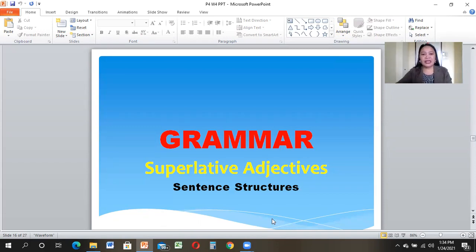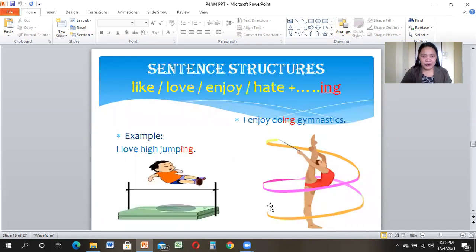Our grammar is all about superlative adjectives, okay? We are going to use the superlative adjectives to describe three or more persons, places, or things. So the following here are our structures. Listen carefully. We have sentence structures.